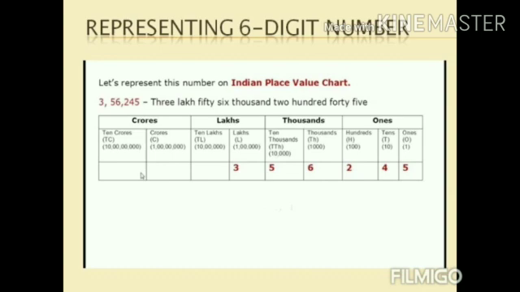This is the way we fill the digits in the proper places. Likewise, you can try with some other number. Practice well. Tell me now, how many thousands are here? 6,000. How many hundreds do we have? 2 hundreds. What is the digit in the tens place? 4.